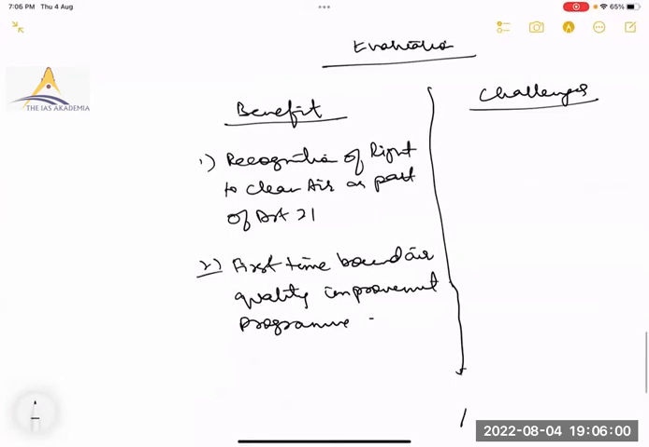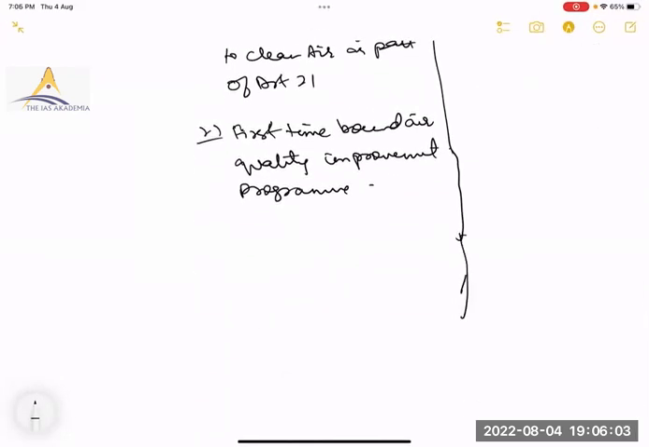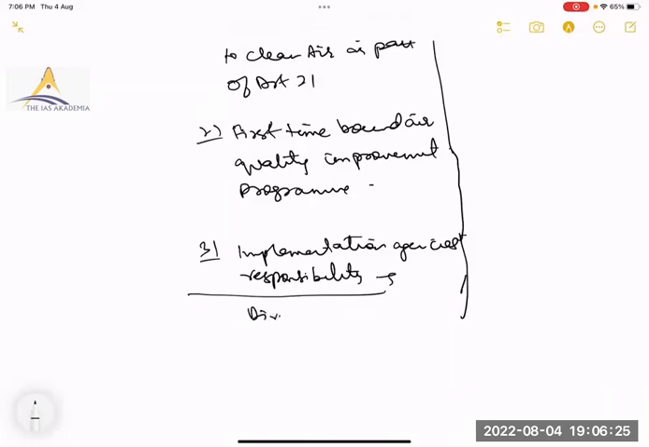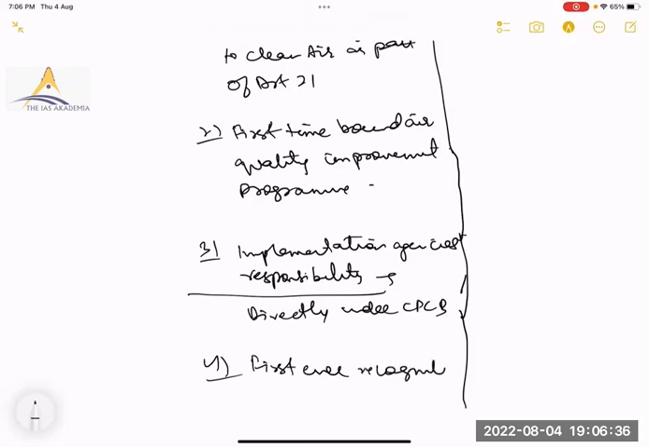Then any other benefit that you can think of for this? Sir, it issued guidelines on indoor air pollution for the first time. Implementation agency's responsibility fixed. There is no overlap. This will be directly under CPCB. Yes, first ever recognition of or guidelines on indoor air pollution.